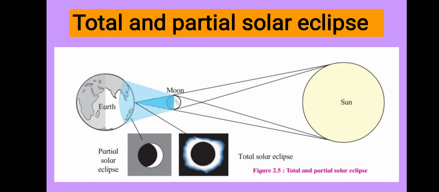The shadow of the moon is of two types. How many types of moon's shadow? Two types. Why does eclipse occur? Because the moon's shadow reaches the earth's surface. Now the shadow of the moon is of two types. One is the dark shadow and the second one is the light shadow. See in this figure, at the central point in a dark shade, the shadow of the moon is shown to you.